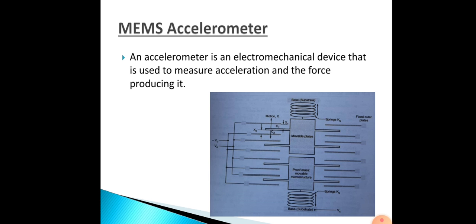If more sets of capacitors are kept at 90 degrees to each other, you can design a 2 or 3 axis accelerometer. So this is your MEMS accelerometer. Then the next one.